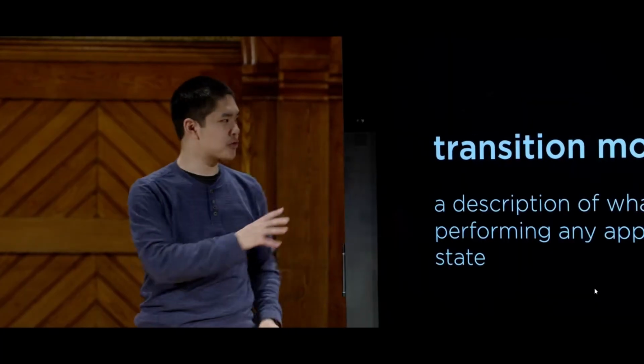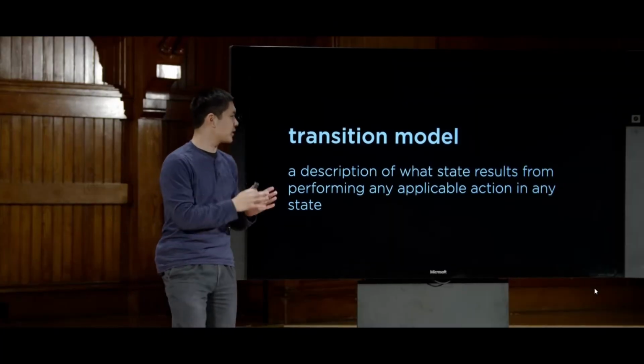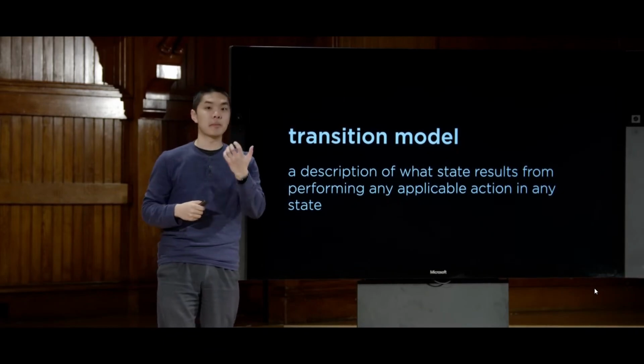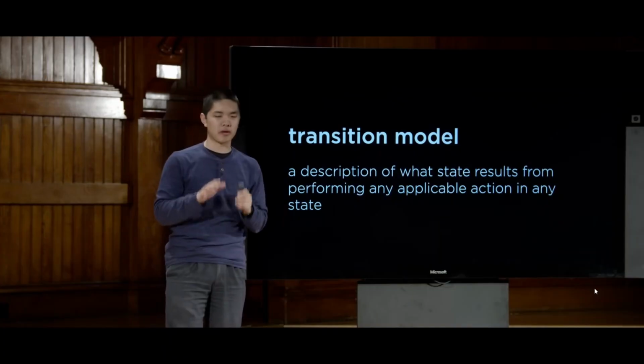And in order to do that, we'll introduce to our AI a transition model, which will be a description of what state we get after we perform some available action in some other state. And again, we can be a little bit more precise about this.